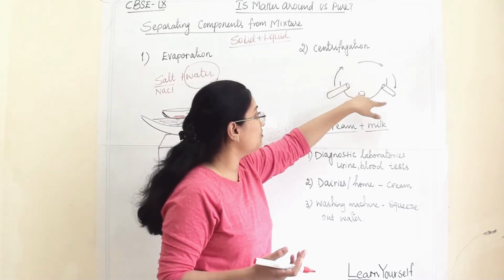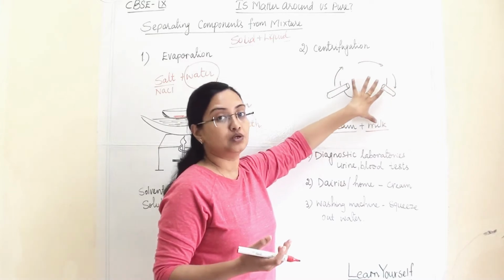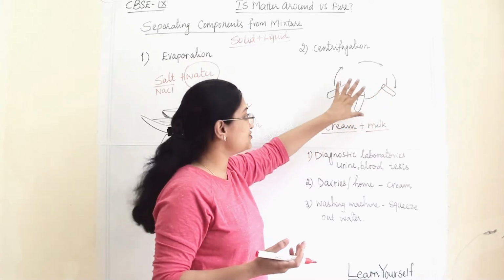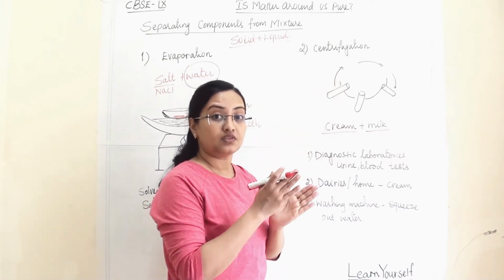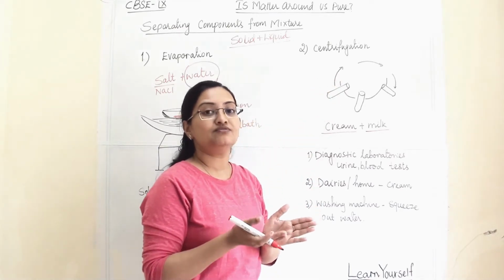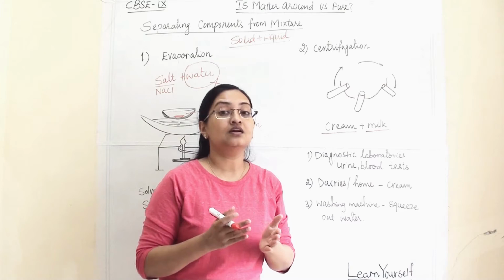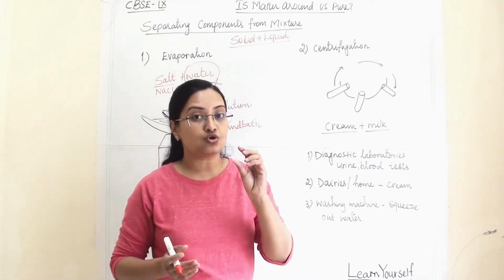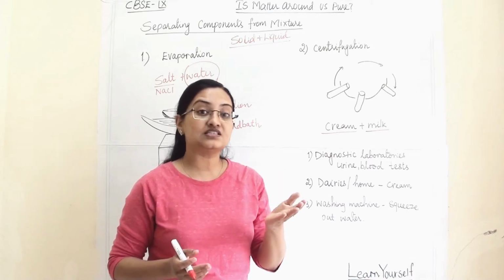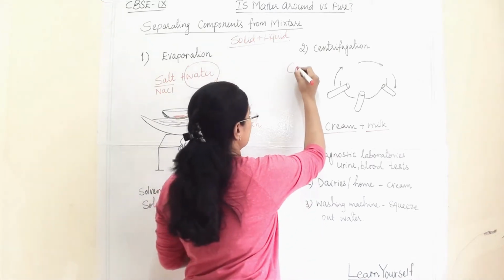This is how our centrifugal machine will look. So in the laboratory, we use this machine to separate solute and solvent. Some solutions we cannot separate through filtration. Those solute components are colloids, which we have already studied.